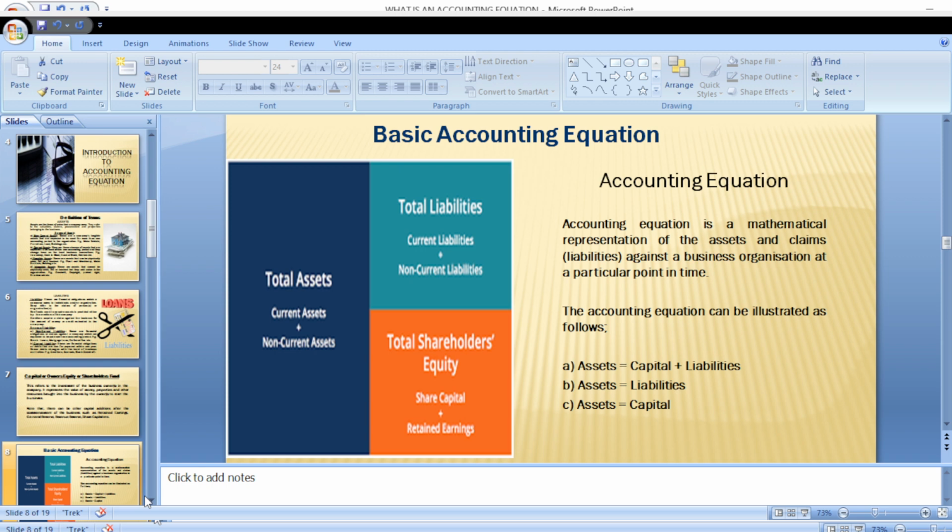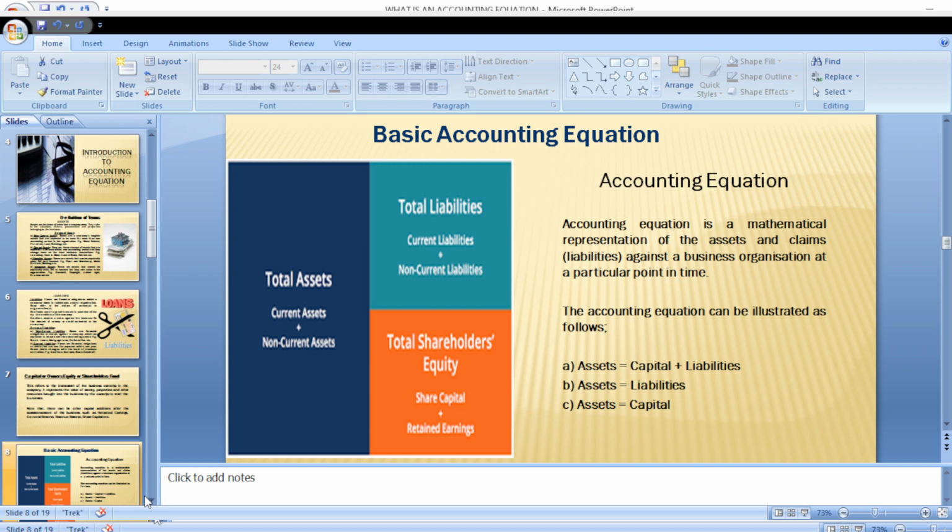If you look at the first accounting equation, you have that asset equals capital plus liability. Don't forget, the accounting equation states that asset equals capital plus liabilities. The second part states that asset equals liability, while the third aspect, which is C, looks at asset equals capital.